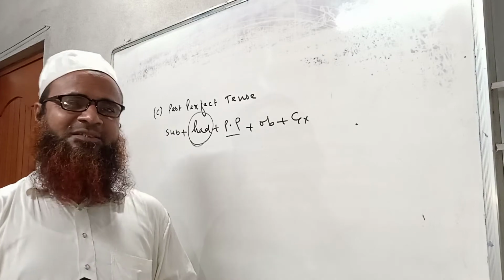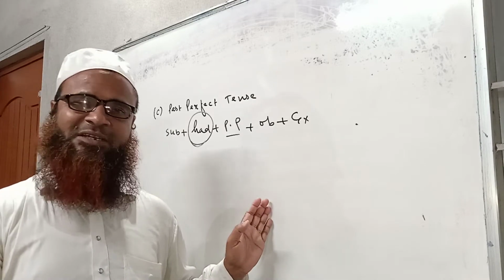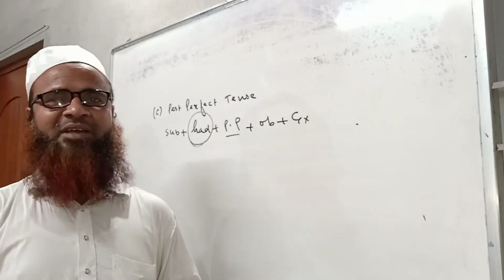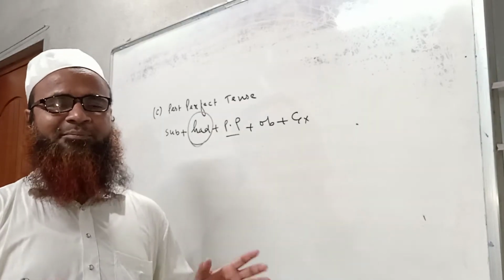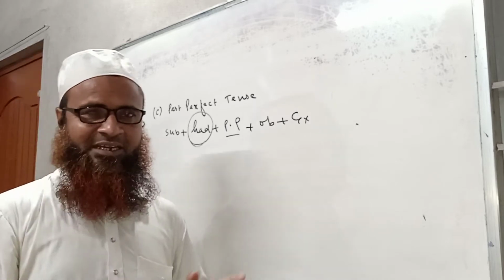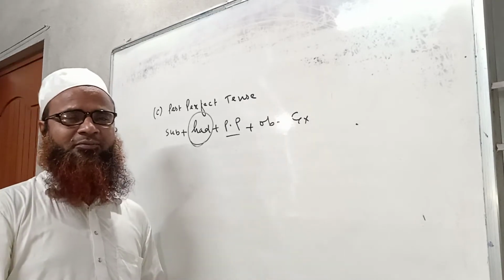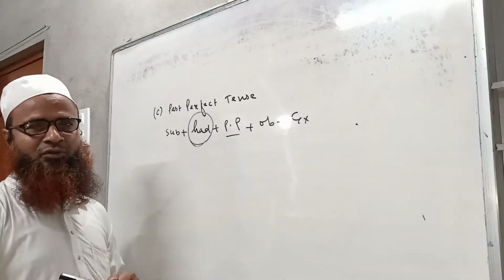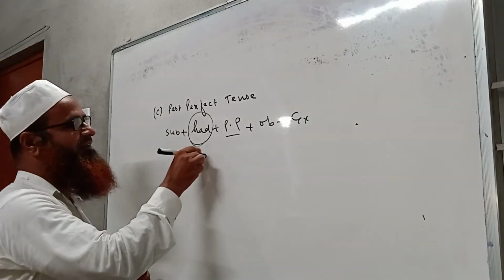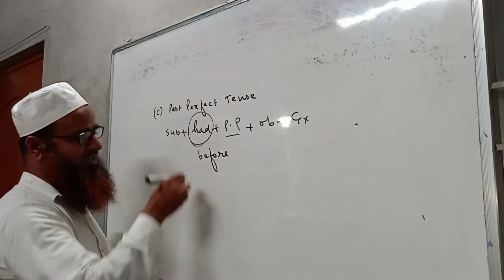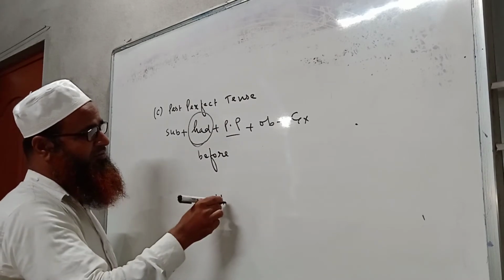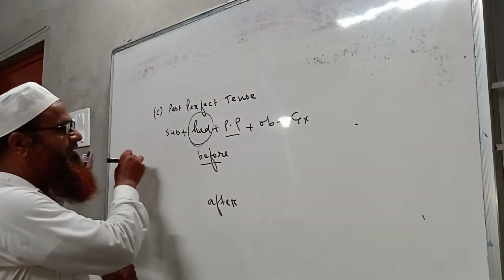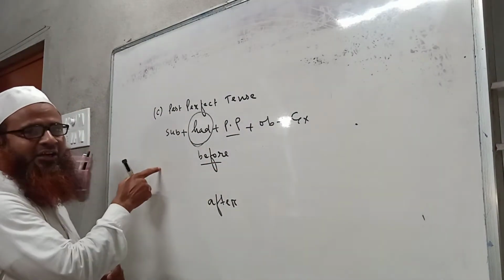So the action that takes place before another should be expressed in past perfect, and the latter action should be expressed in past indefinite tense. Very simple sentence. I have explained it in a very simple sentence. So I hope all of you have understood the rule. But we have to notice the use of before and after in such sentences. The action that takes place before another should be written at the very beginning of the sentence.